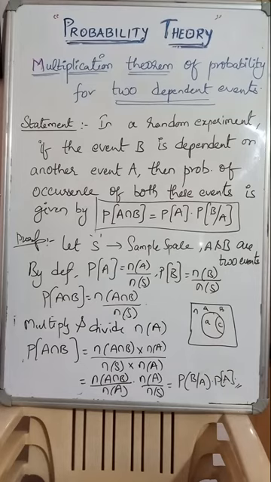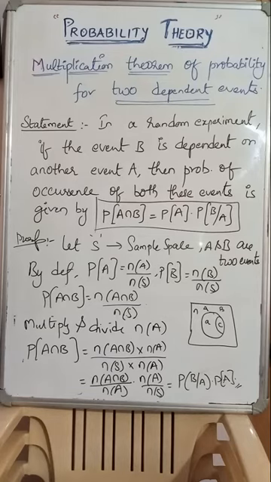Look at this theorem, the multiplication theorem of probability for two dependent events. Dependent means, as I said, conditional probability: the occurrence of one event influences the occurrence of the other event in subsequent trials. Multiplication means intersection, right? So if in a random experiment the event B is dependent on event A, then the probability of occurrence of both these events, where one event is dependent on the other, is what we want.